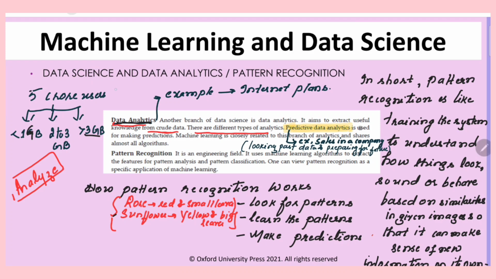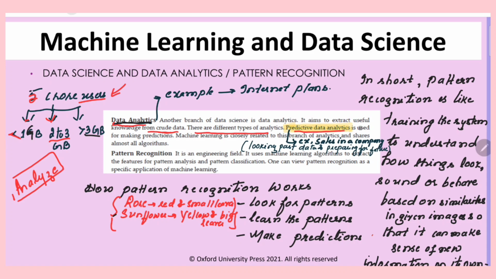That means first they will try to find out how many users are there for the Airtel services. Suppose let us assume there are 5 crore users using Airtel. Then they will try to find out how many users are using 1 GB of data every day, how many users are using 2 to 3 GB, and how many users are using greater than 3 GB every day. So once they analyze this, they can decide the plans depending on the number of users under each category. So this is just one example. Like this, for any type of company, this analysis of the data is very much needed so that they can plan for their future revenue.